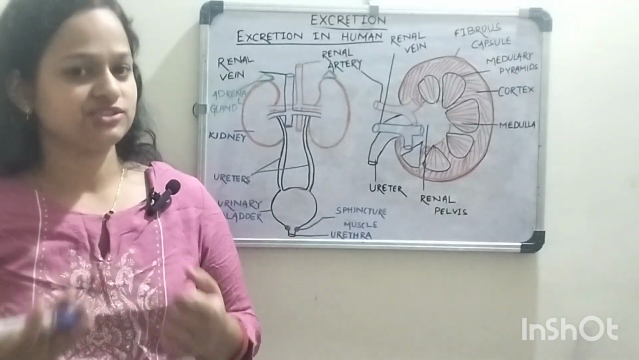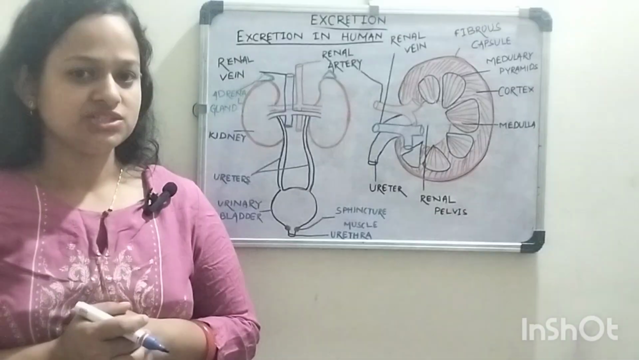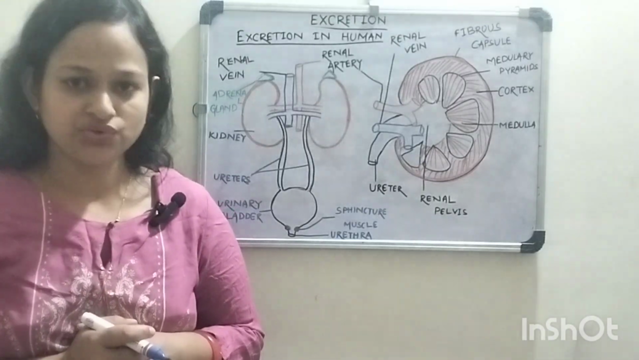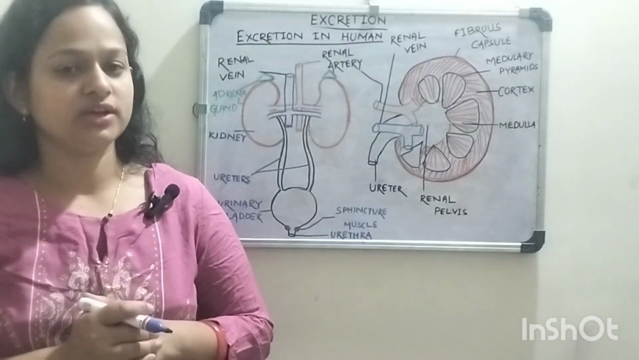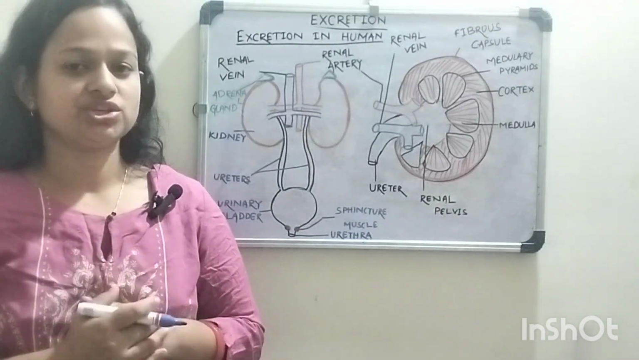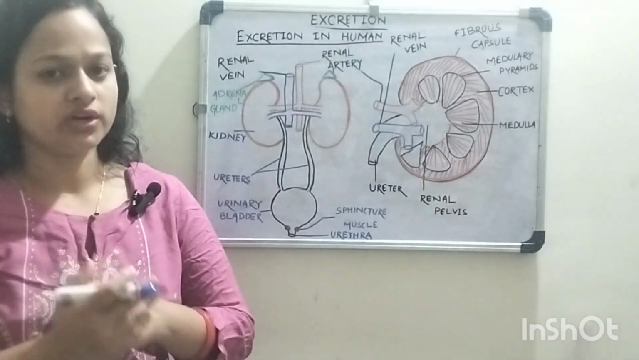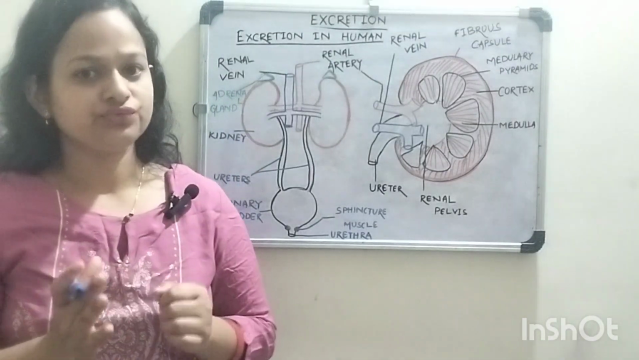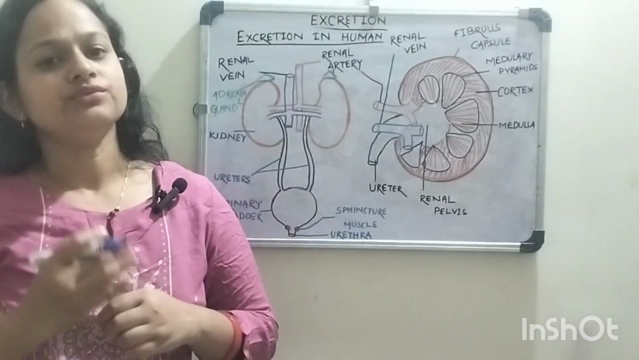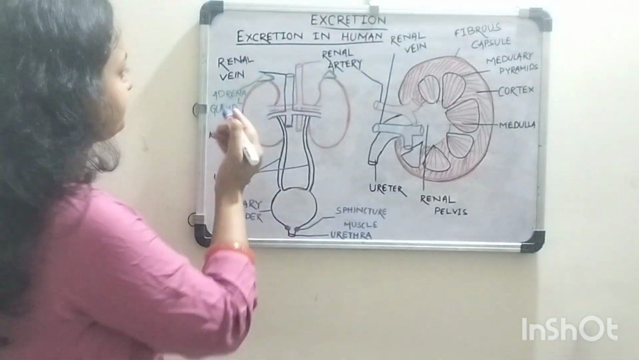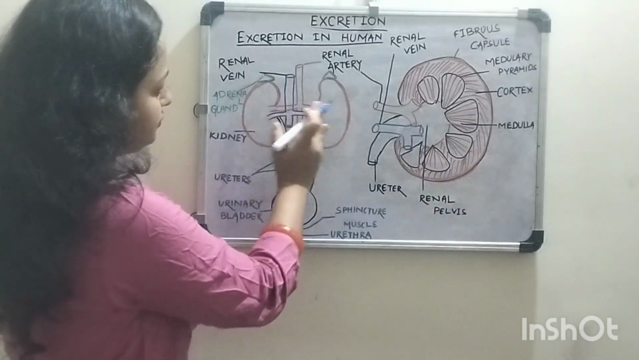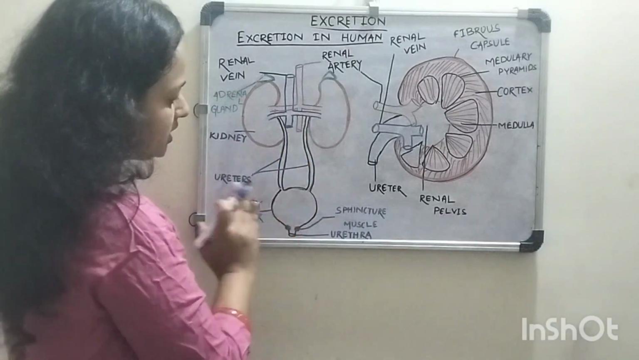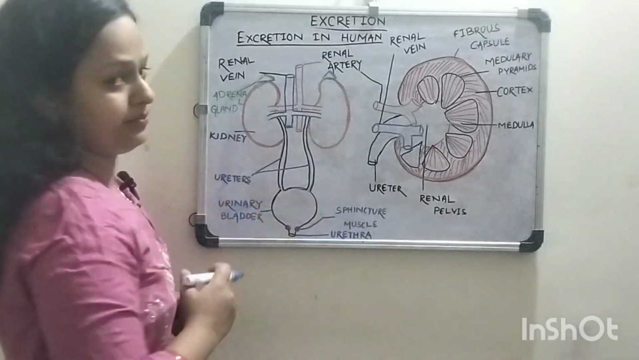So, then we come to excretion in humans. As humans are ureotelic animals, their nitrogenous waste product is urea, and they have a well organized excretory system for it, and this is carried out by the organ kidney. If we see the external structure of the kidney, it consists of different parts. They are a pair of kidneys, a pair of ureters, a urinary bladder, and a urethra.